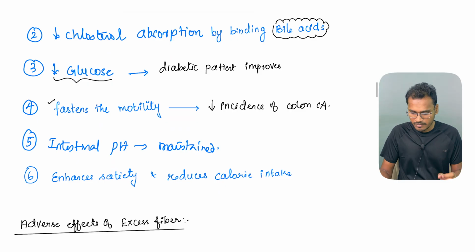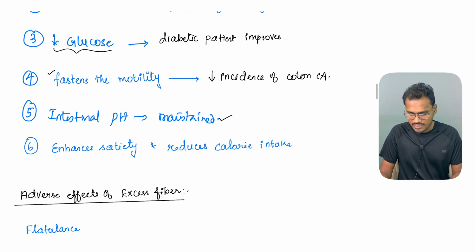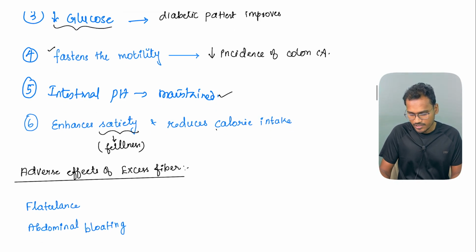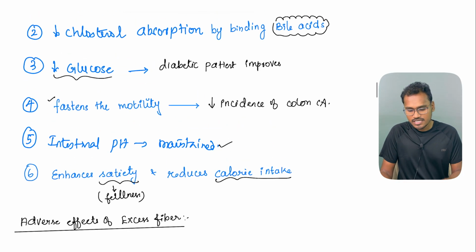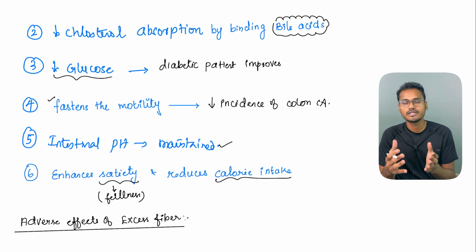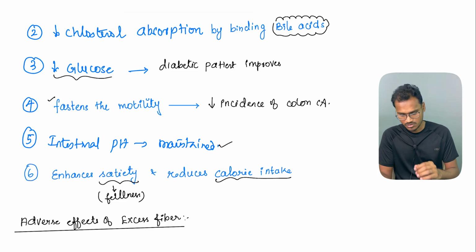They also help to maintain the intestinal pH, and they enhance satiety, that is the feeling of fullness. The patient will feel as if he is full, so the food intake is reduced and the calorie intake is reduced. These are the major important functions of dietary fibers. It also helps anybody who has constipation by relieving the constipation.